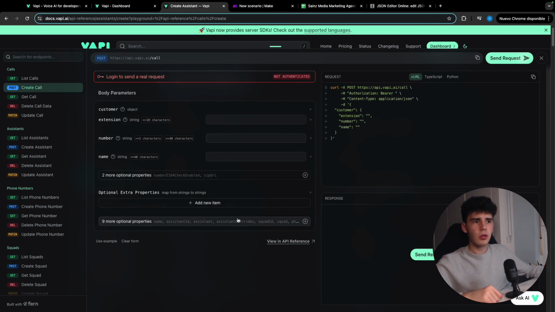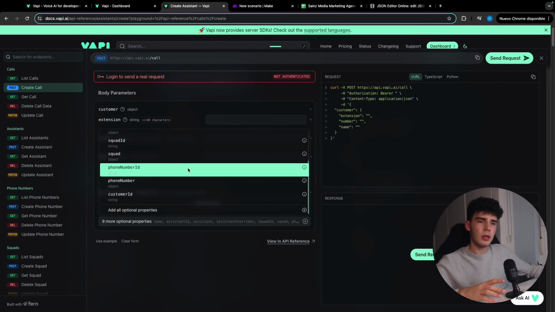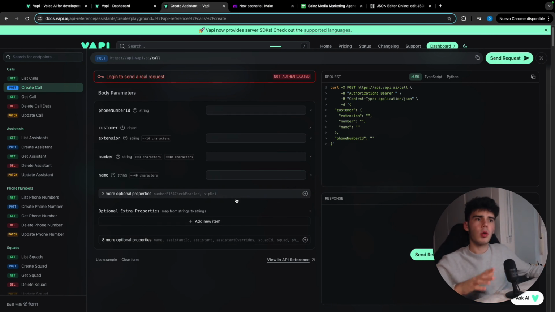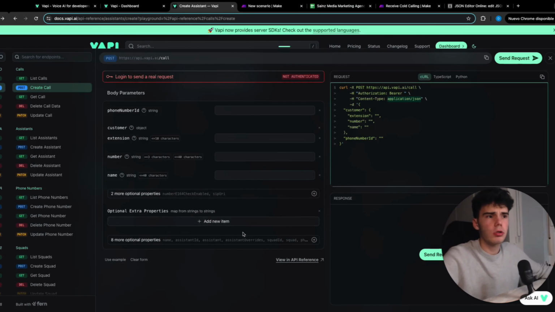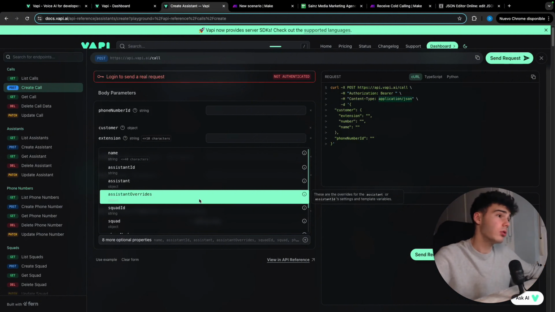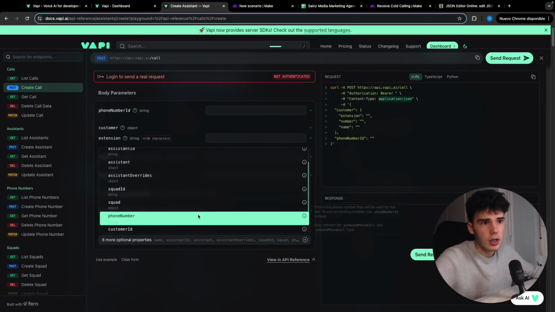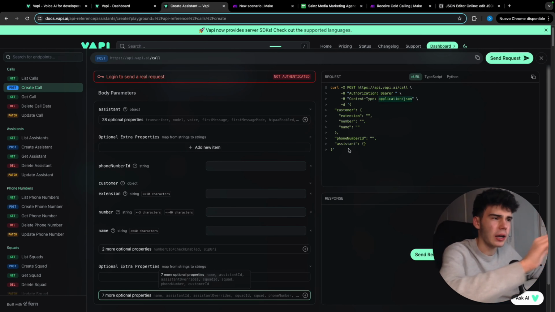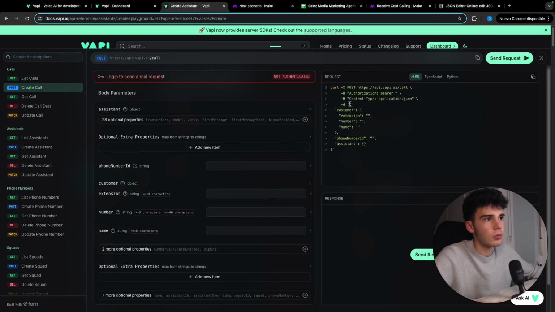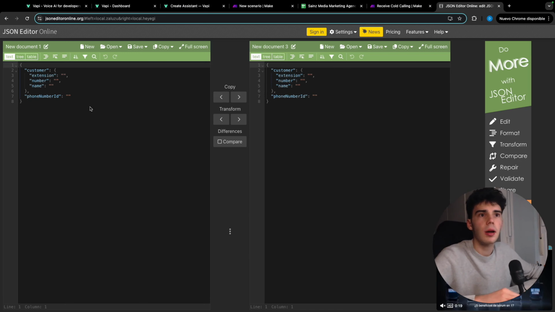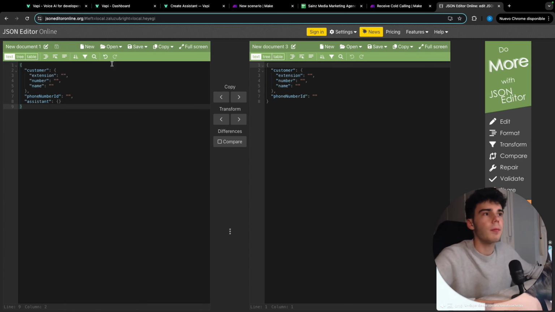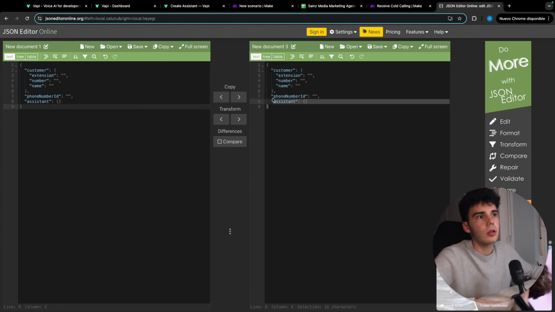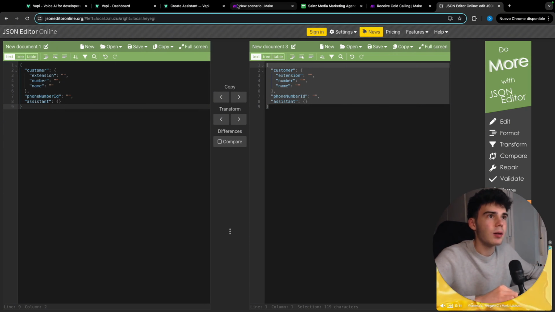But finally, we're gonna add another more thing, which is gonna be the phone number ID. With this, what we are gonna do is include the number which we are gonna call the client. We will also add the assistant, which will include the JSON that we already transformed previously. So let's go with assistant here, and we're gonna leave it blank that way. We're gonna copy this from the JSON again. We're gonna bring it here. We're gonna copy it, and we're gonna bring it back to the JSON editor online and paste it. And we're gonna copy it there, and we're gonna copy it again and bring it back to Make.